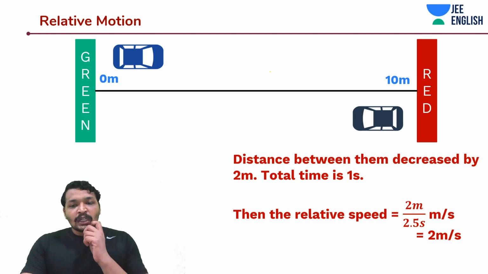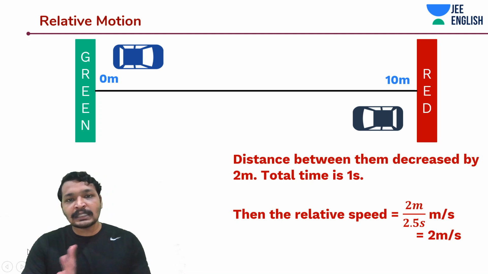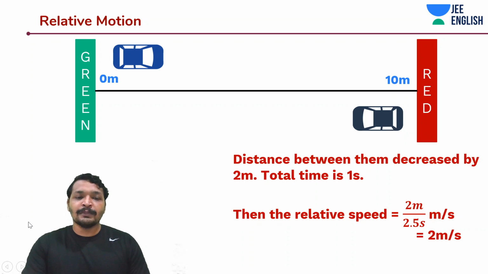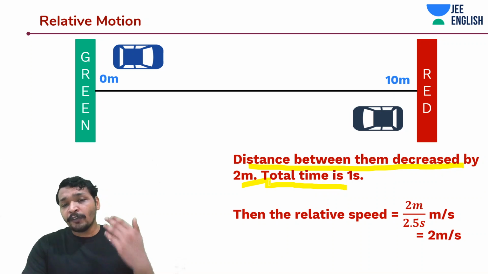Now, the total time it has taken so far to reduce 2 meters is 1 second. Isn't it? Only 1 second has lapsed, with respect to any observer. That means these two cars' distance decreased by 2 meters with a lapse of 1 second.